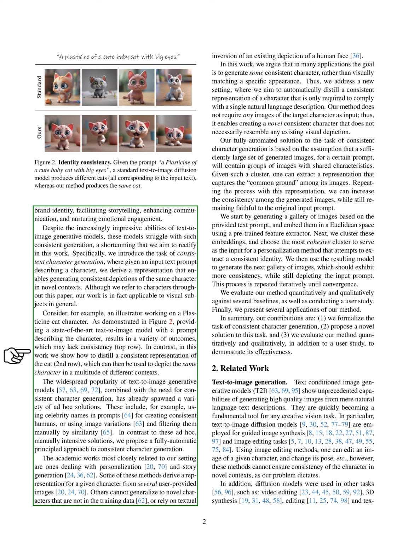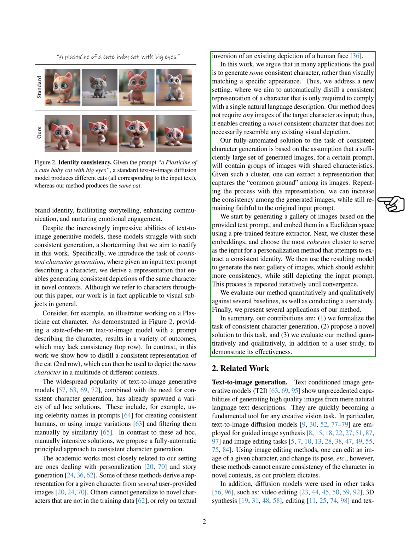Previous academic work related to our project has focused on personalization and story generation. Some methods use several user-provided images to create a representation of a character. Others can't generalize to new characters not in the training data, or rely on textual inversion of an existing human face depiction. We argue that the goal is often to generate a consistent character, not necessarily to visually match a specific appearance. We aim to create a consistent representation of a character based on a single natural language description, without needing any images of the target character. This allows for the creation of a new, consistent character that doesn't necessarily resemble any existing visual depiction.